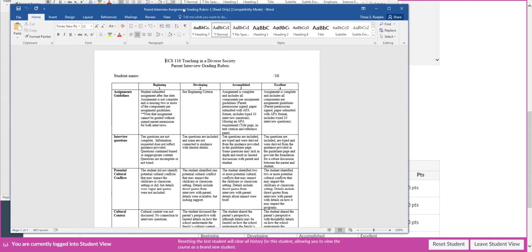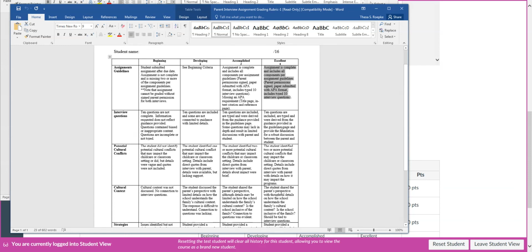Make sure you're in my view there. Okay, so with the grading rubric, you can see that if you just turn in the assignment with all of its components, you always want to focus over here on the 4 column. You can get a 4. So I'm asking for parent permission, signed paper with APA format, 10 typed questions. You're going to get a 4 there.